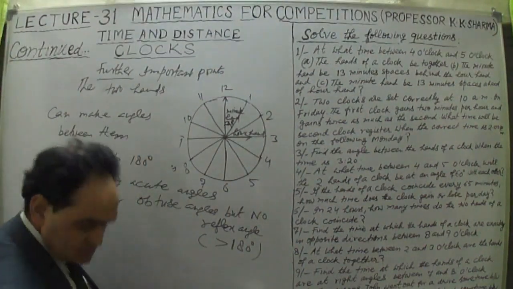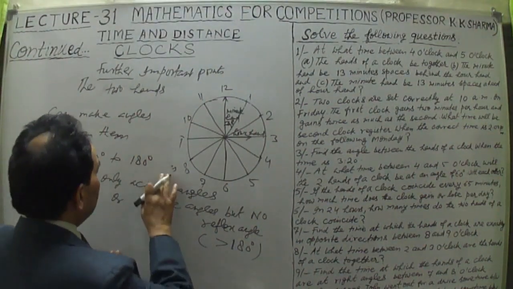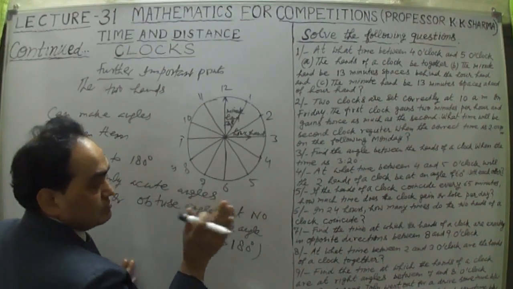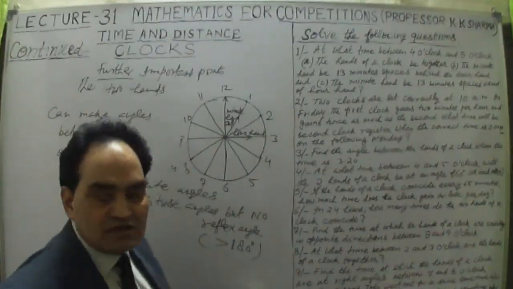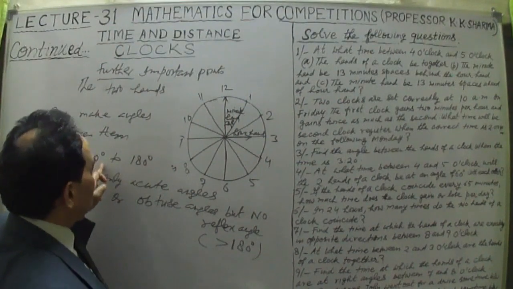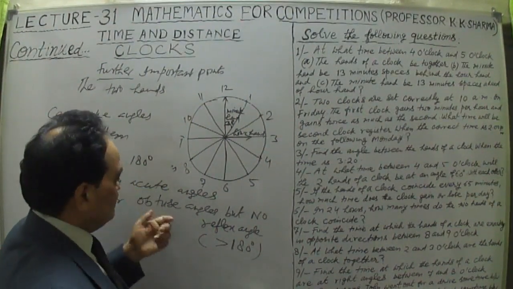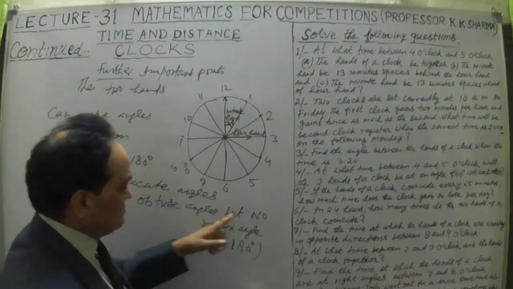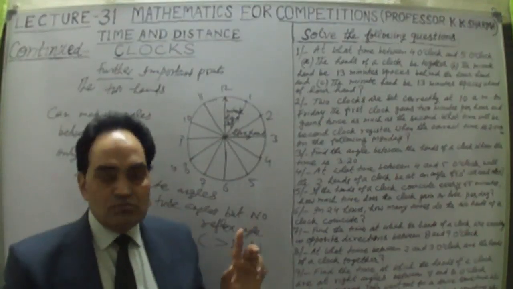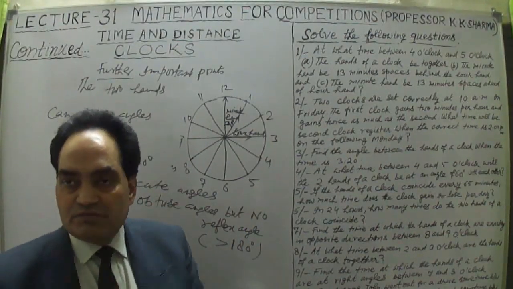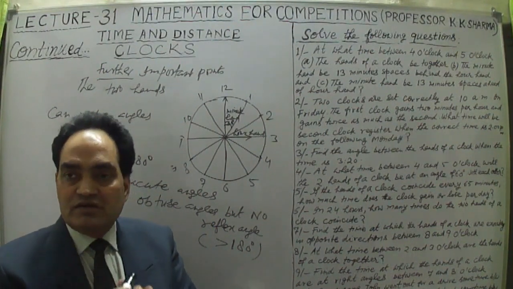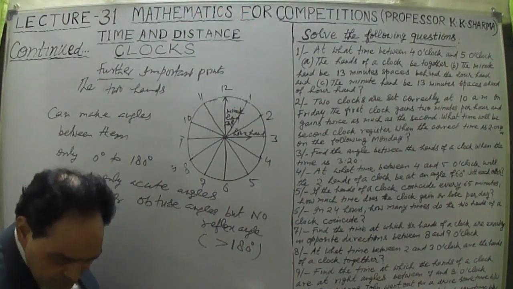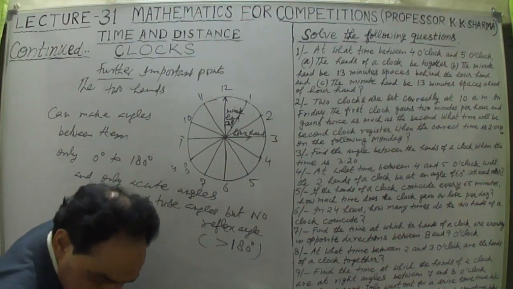Now let me write this down. Any angle made between the two hands, minute hand and hour hand, is from 0 degree to 180 degree. That means acute angles can be made, obtuse angles can be made, but no reflex angle of more than 180 degree will ever be made between the two hands, minute hand and hour hand. This is very important information.